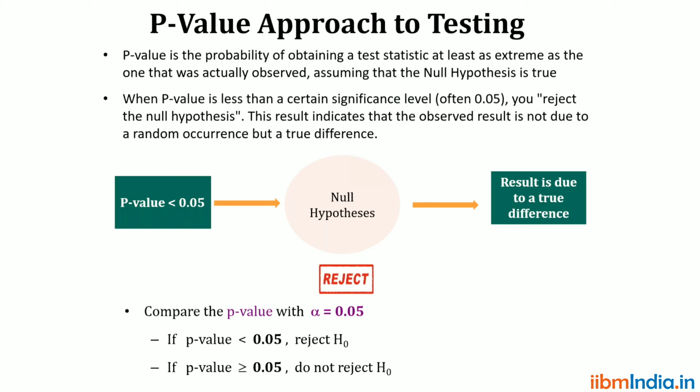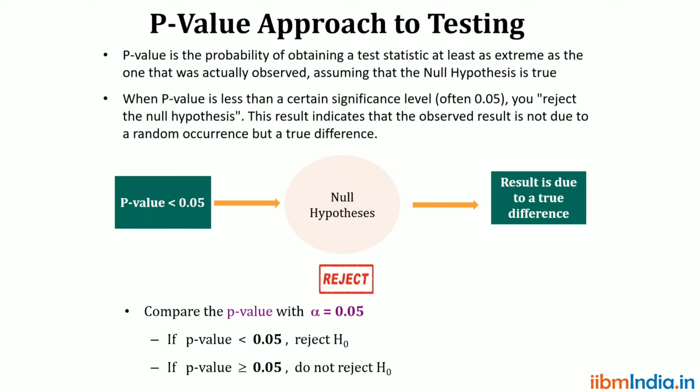So if the p-value is less than 0.05, we can reject the null hypothesis. If the p-value is greater than 0.05, we can accept the null hypothesis. P-value means probability value approach. The probability value approach is the p-value approach.